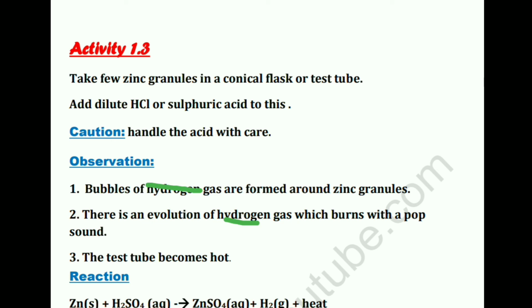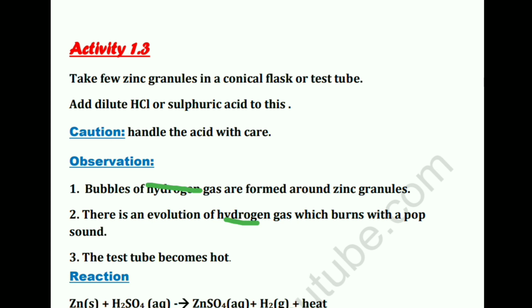I'm sorry for this error, but generally we don't use the name of the product because you're just writing the observation, and by just observing you can only identify a product if it has some special characteristics. For example, you saw that bubbles of a gas are formed around zinc granules, and when you tested the gas by bringing a burning matchstick, it burnt with a pop sound.